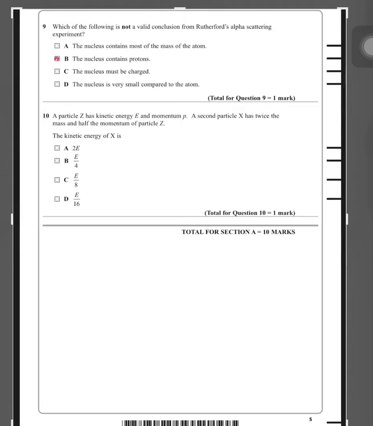Part C. The nucleus must be charged. Yes, this is correct. If the nucleus was not charged, then there would not have been any deflection. Part D. The nucleus is very small compared to the atom. So for part D, this is also correct since very few particles got deflected by a large angle. Since the size is very small, the probability of the alpha particle colliding with the nucleus is really low. So this proves that the nucleus is very small compared to the atom. So the answer is B.